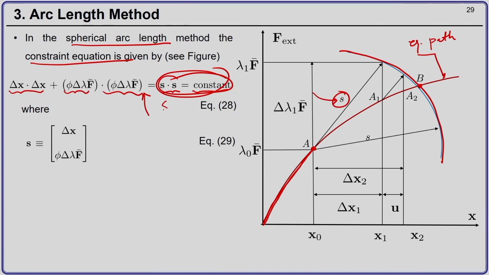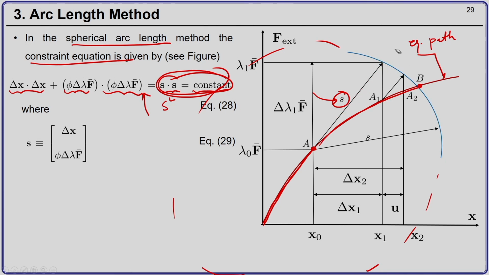So, s dot s is s square, therefore this s is root over s dot s, and this is the radius of the sphere. So, rather than constraining your Newton-Raphson method to move along this red path, we constrain our Newton-Raphson algorithm to move along this blue path.